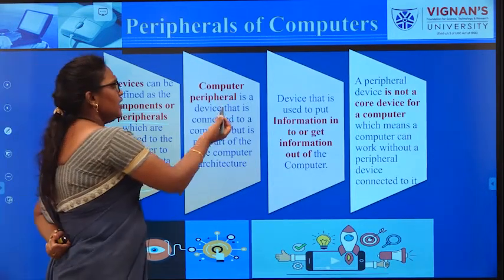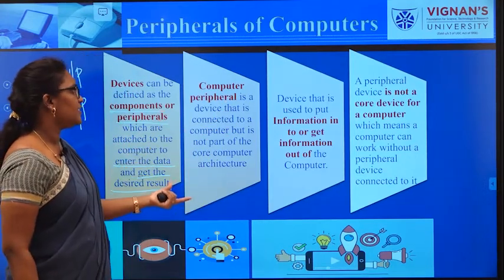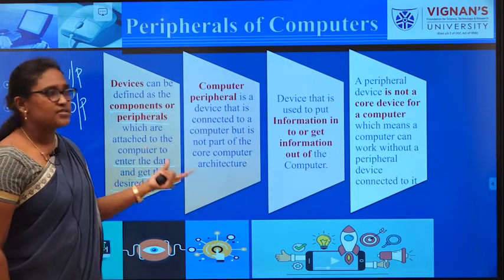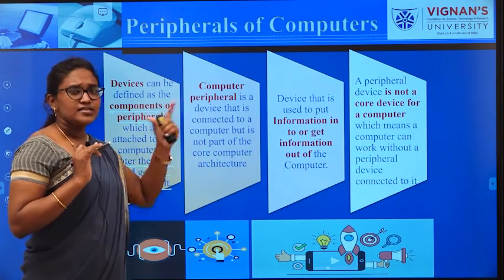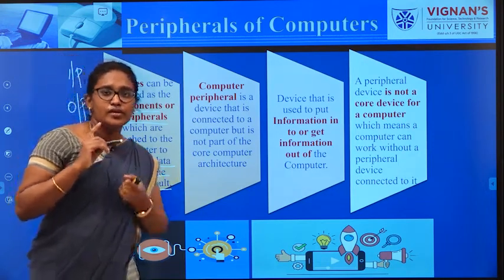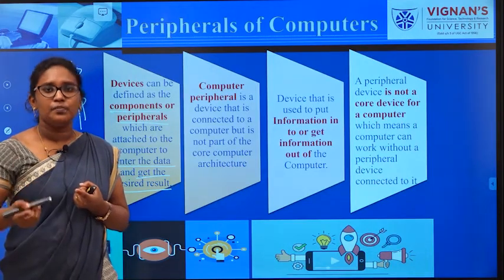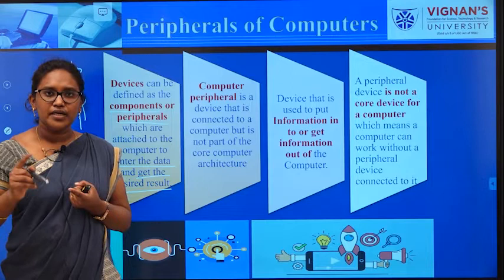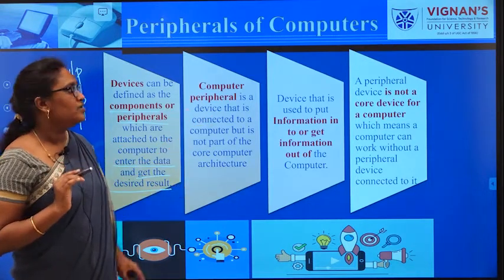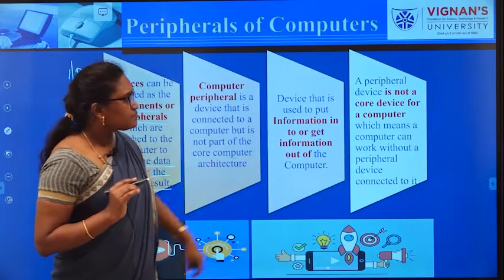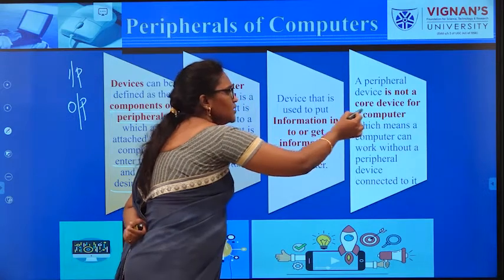In a technical way, computer peripherals always connect to the computer. But if the peripheral is not present, the computer can still work, but it won't display the output. Keep that in mind. Next, a peripheral is not a core device of a computer.